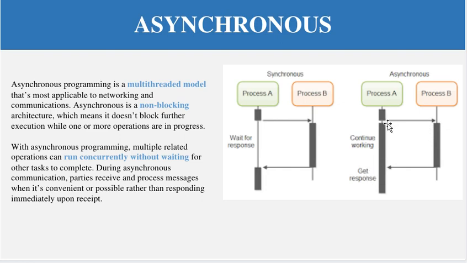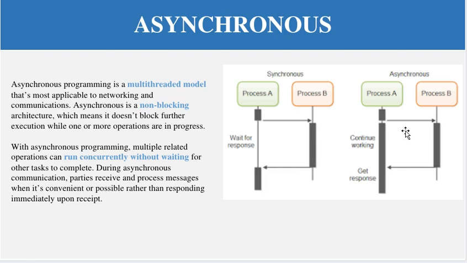So see, when process A sends a request to process B, it will not wait, and the other processing will continue, and after some time it will receive the response from process B. In the next slide we shall see another example, but basically that is why the asynchronous model is called non-blocking.